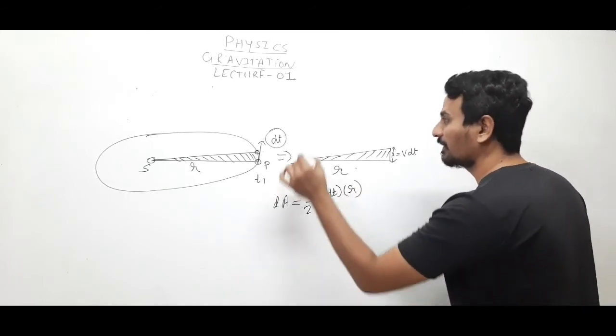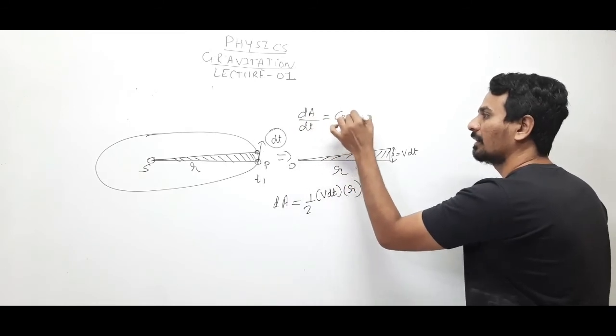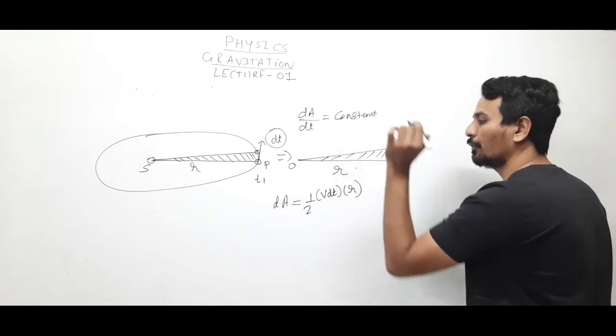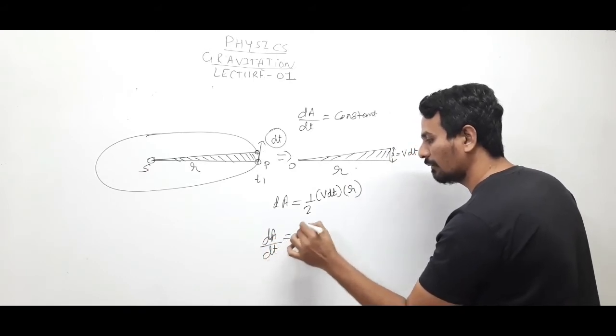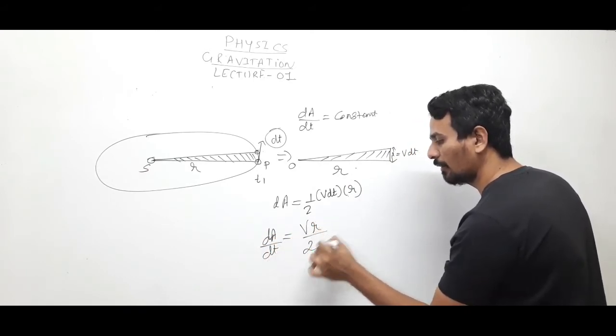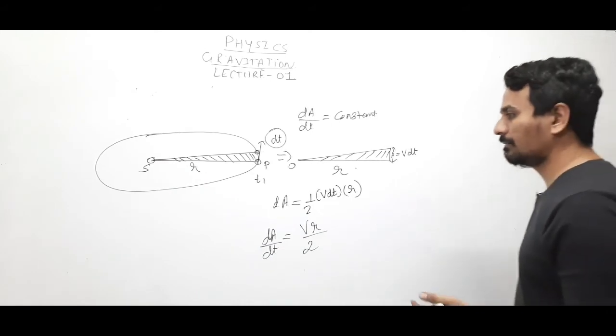So what was areal velocity? dA by dt. This has to be constant. This is what we are going to prove. Taking dt to the other side, dA by dt equals v r by 2.